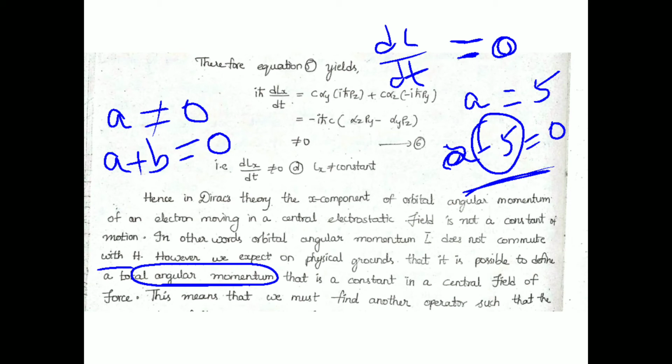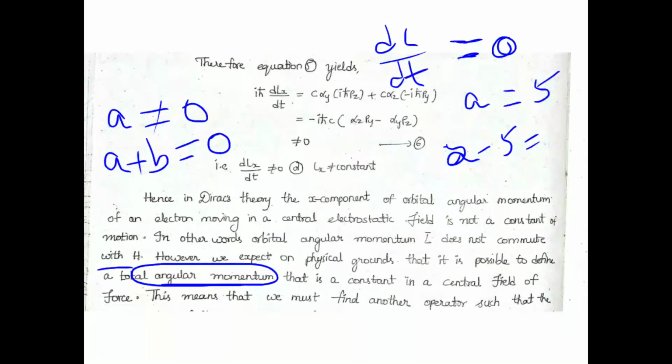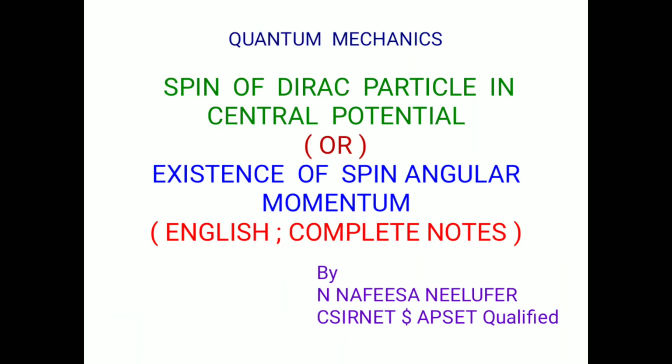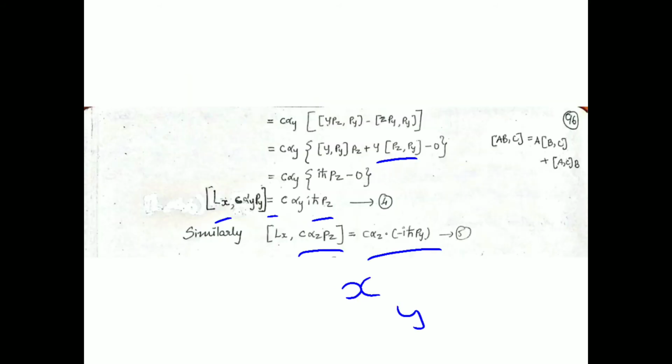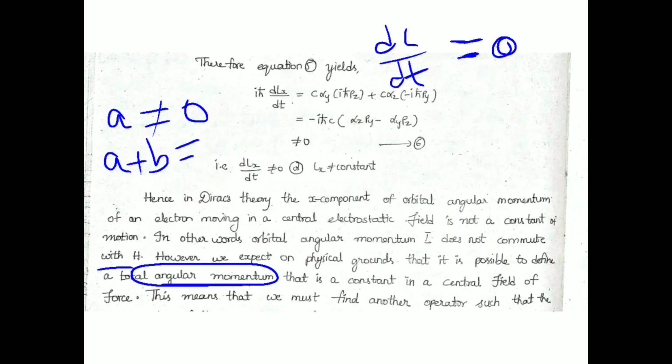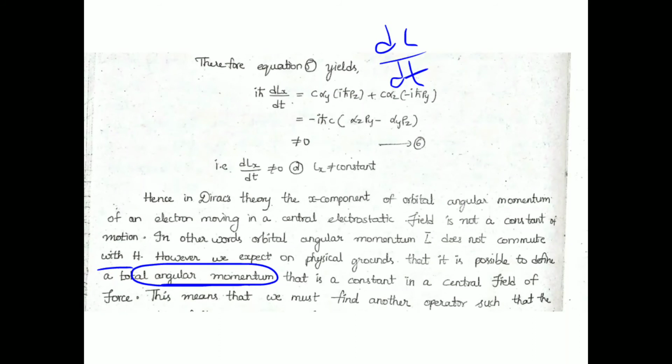So the angular momentum has been added with some quantity, so that overall we get the differentiation of that quantity as 0. Then came the total angular momentum, that is a constant in a central field of force.